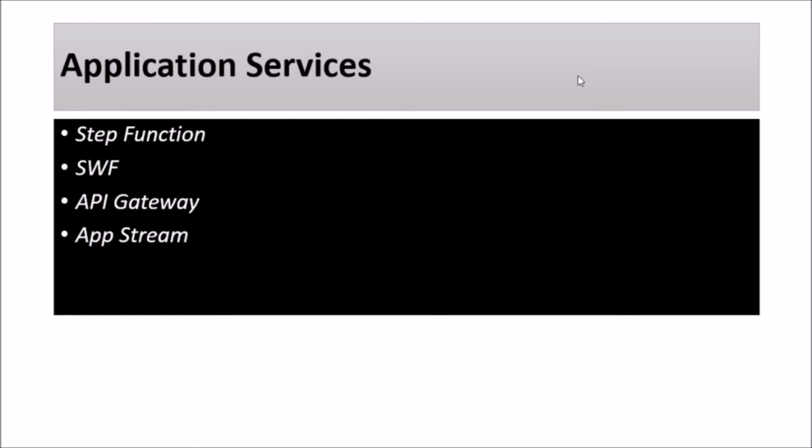Okay, then we have AppStream. It allows us to stream desktop applications from AWS. Then we have Elastic Transcoder. It is a media transcoding service. It transcodes media files from one format to another.